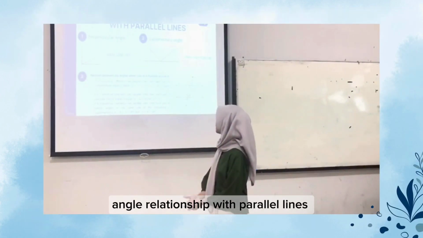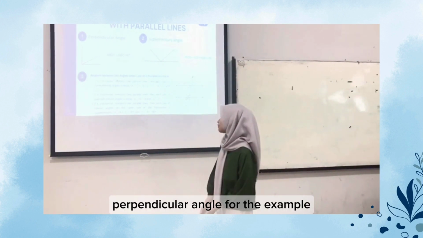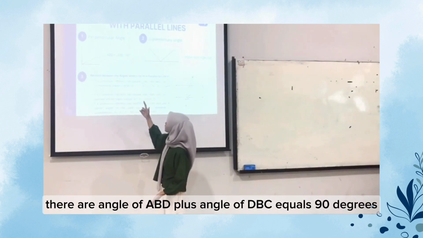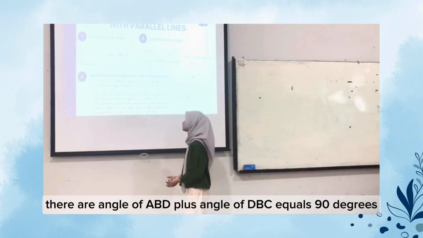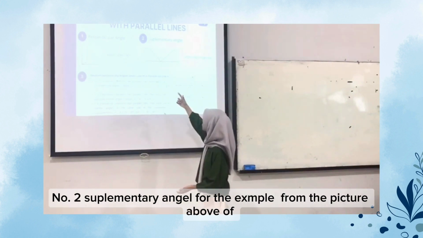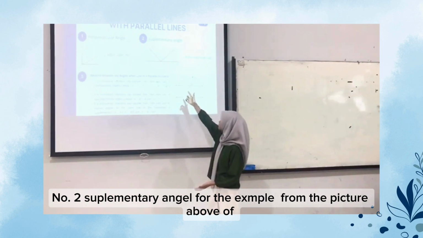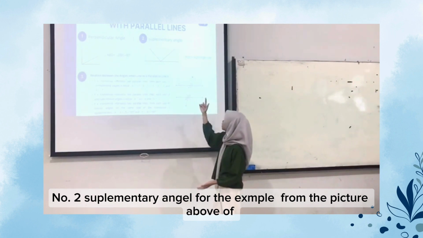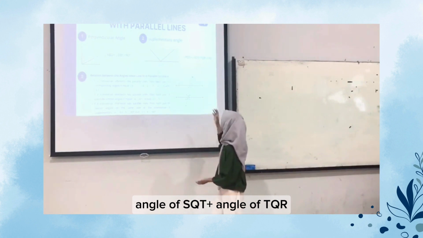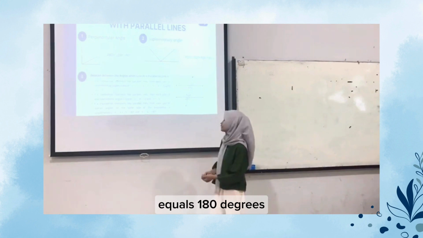Next, angle relationships with parallel lines. Number 1, perpendicular angle. For example, like this. The angle ABD plus angle DBC equals 90 degrees. And number 2, supplementary angle. For example, for the picture above, we know that angle PQS plus angle SQT plus angle PQR equals 180 degrees.